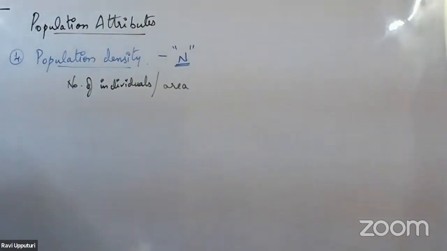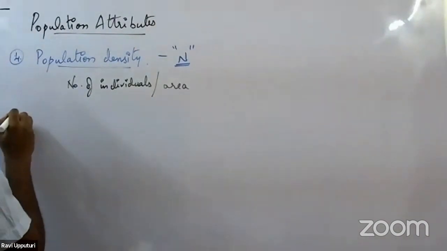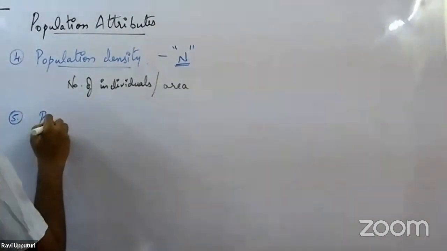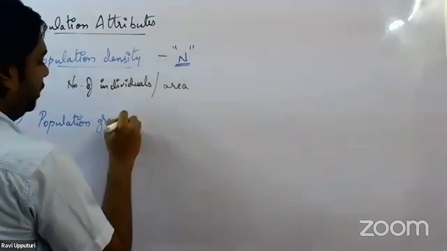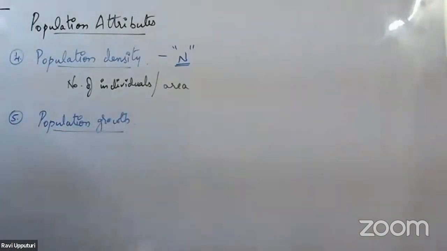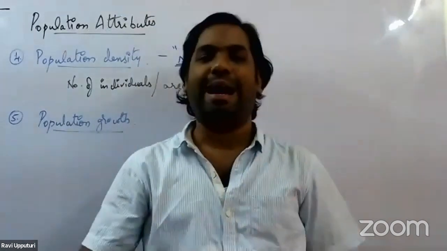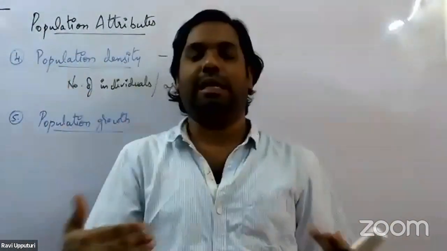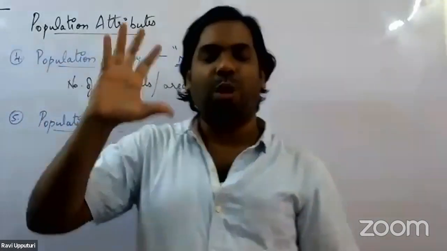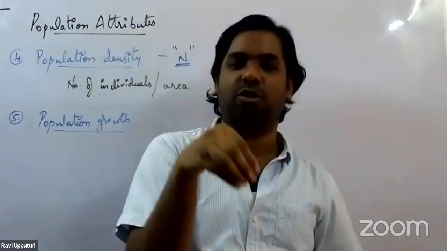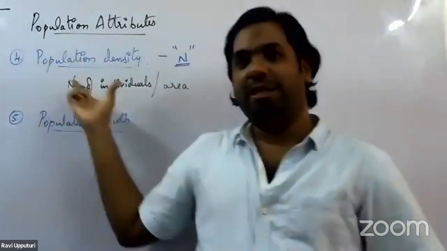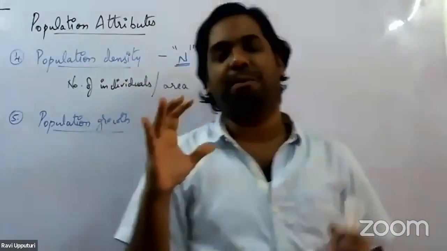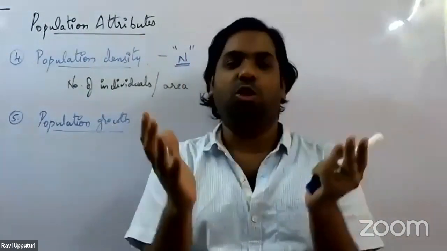Moving on to number 5. The next population attribute is called population growth. When we say population growth, we are talking about either an increase or a decrease in the population. Before we go into that, we spoke about population density, the number of individuals present in a particular population in a given unit area.